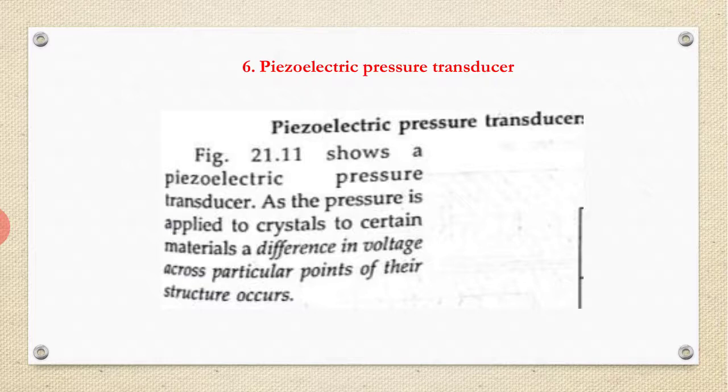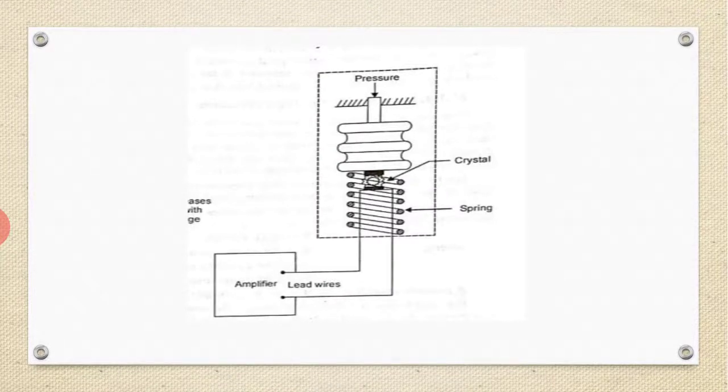Okay. Sixth one is the piezoelectric pressure transducer. This I have also discussed in module 1. As pressure is applied to certain materials such as crystals, a voltage difference across particular points of their structure occurs. So when we apply the pressure, a small EMF, a small voltage, is generated. That is taken into consideration to determine how much voltage is developed and what the pressure is. It will be correlated with the pressure and voltage.